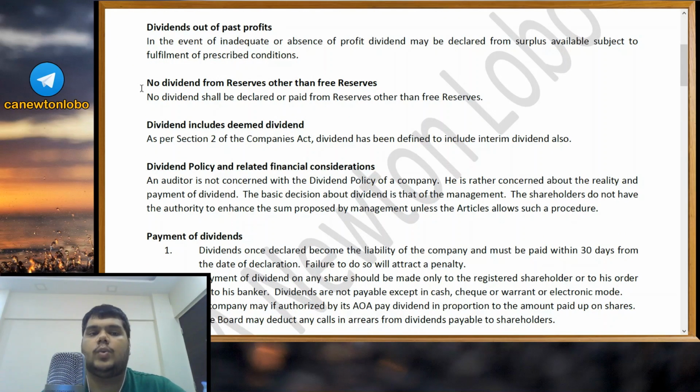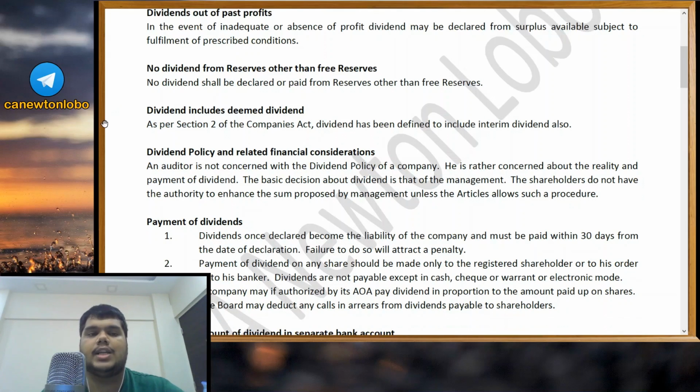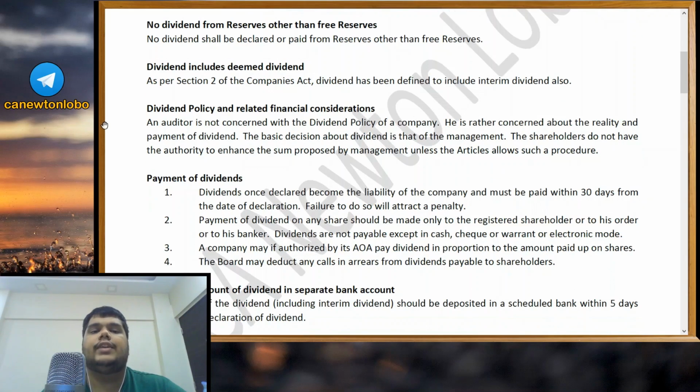In the event of inadequate or absence of profits, dividend may be declared from surplus available, subject to fulfillment of prescribed conditions. Okay, so you can also use your past profits. No dividend from reserves other than free reserves. No dividend shall be declared or paid from reserves other than free reserves. For example, you can have a revaluation reserve, and dividend cannot be paid from that. You may have a securities premium reserve, and you cannot pay dividend from that. You may have some other reserve earmarked for a particular purpose. You cannot use any earmarked reserves.